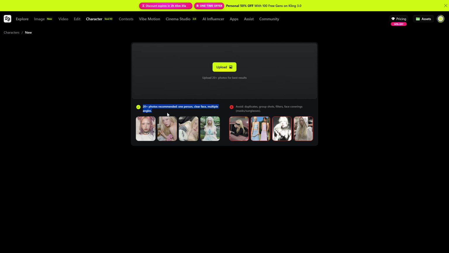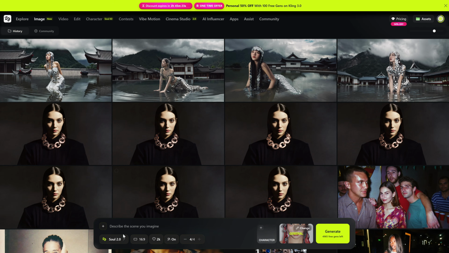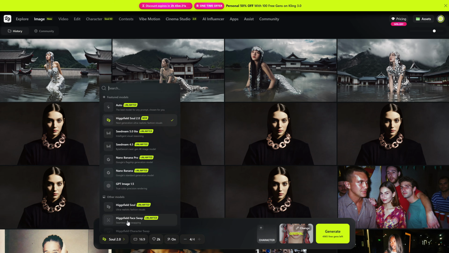In this interface, we have to upload a lot of reference photos so the AI understands exactly what our avatar looks like and can replicate it perfectly from now on. But you might be thinking, Malva, where do I get that many photos? Here's the best method I've found. We go back to Soul 2.0, and there are two ways to do this.